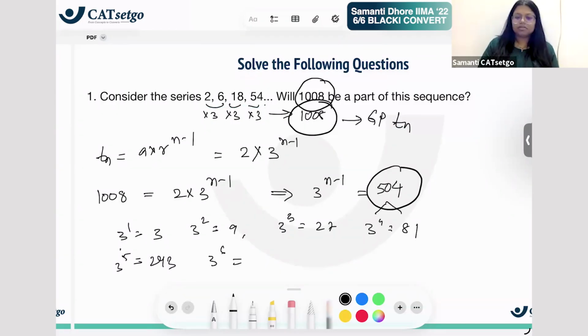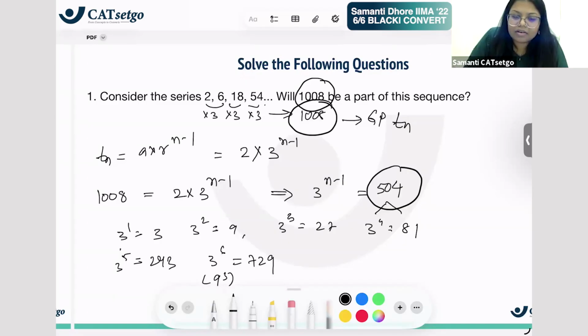3 raised to 6 is, how much is it? Tell me. You should know this, brother. This is nothing but 9 cube, 729. So are we able to write 504 as some power of 3? Tn has to be A into R raised to n minus 1, right? So some power of 3, 504 should be.